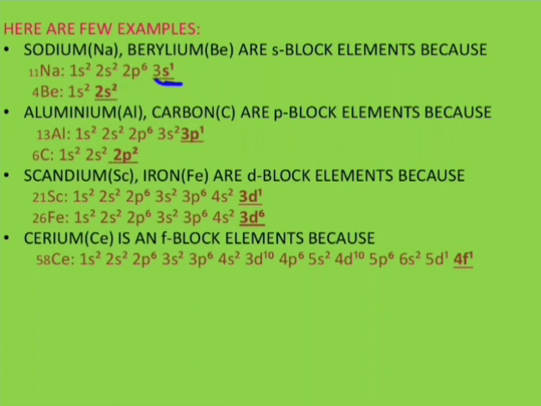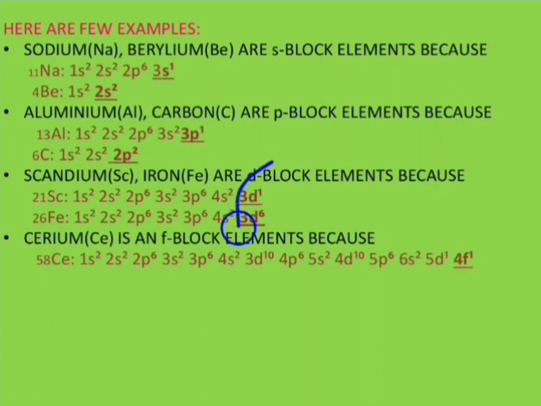Next, coming to aluminium and carbon. These are p block elements. Why are they p block elements? Because if you look at the last differentiating electron, they are in the p subshell. So therefore these belong to p block elements. And next is scandium and iron.